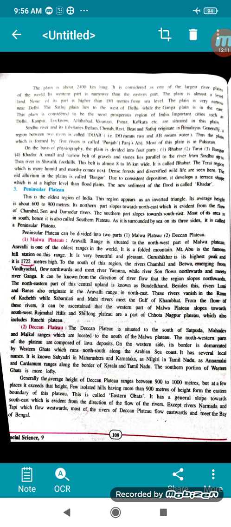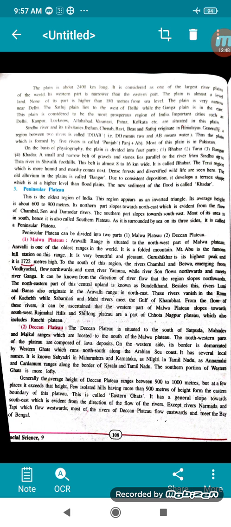If you look into the map of India, from Maharashtra and Madhya Pradesh, below that, if you see the picture of India, it is looking like an ulta triangle. That is the peninsular plateau. It is surrounded on 3 sides by sea, and that is what is called the peninsular plateau. It is divided into 2 now. Try to understand. It is divided into 2: Malwa Plateau and Deccan Plateau. The first one is Malwa and then Deccan.